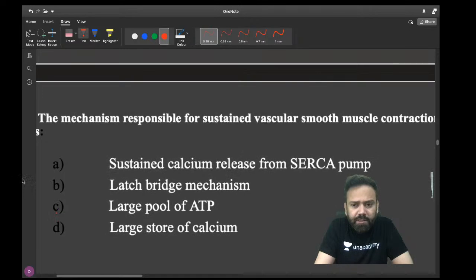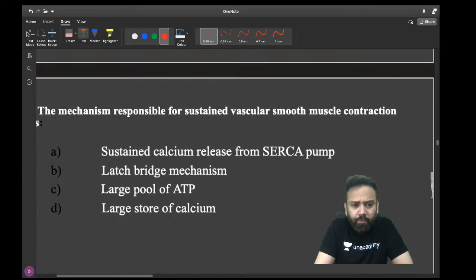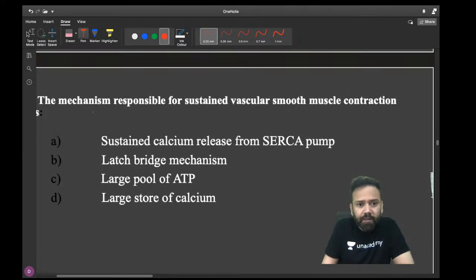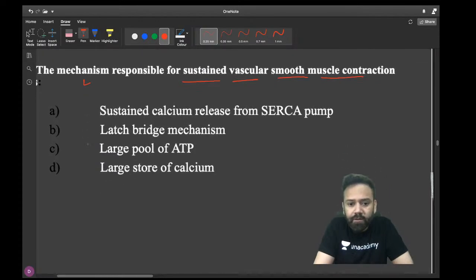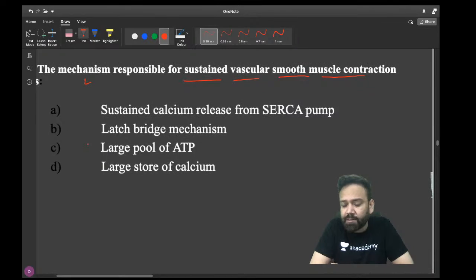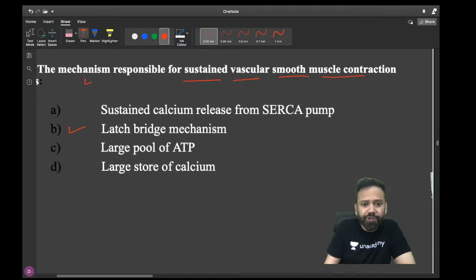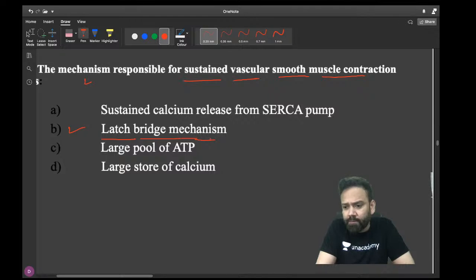Okay, now this we already discussed so many times, but let me ask you the question: what is the mechanism responsible for sustained vascular smooth muscle contraction? Quite an easy question. So many times it has been discussed in Unacademy special class, in plus class, if you are already subscribed, or it is also discussed in YouTube classes. You know this topic. Yes, very good, Dr. Akshay. It is latch bridge mechanism. What is latch bridge mechanism? Can you go in a little bit of detail on that?